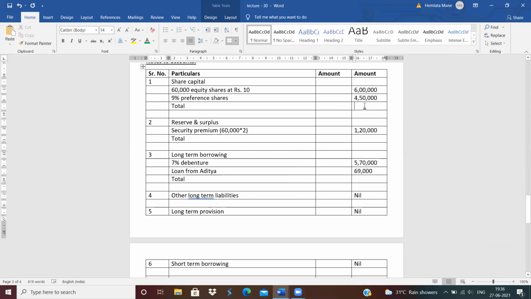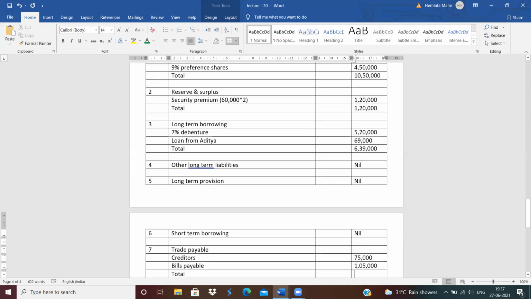Total of share capital. Total of share capital is how much? 10 lakh 50,000. Next, total of reserve and surplus, 1 lakh 20,000. Next, total of long-term borrowing. How much is the total of long-term borrowing? 6 lakh 39,000. Next is total of trade payable. Total of trade payable is 1 lakh 80,000.